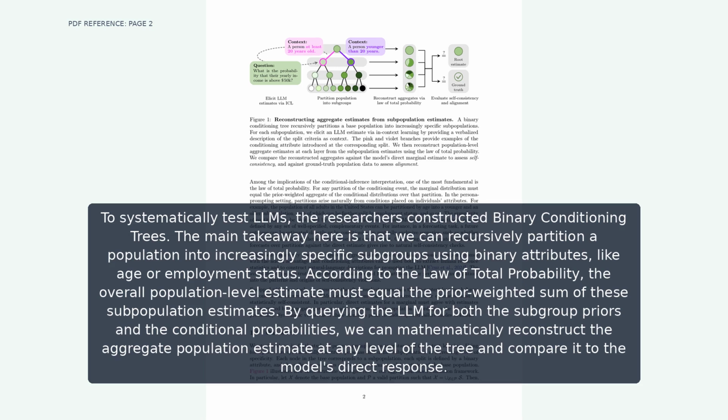The main takeaway here is that we can recursively partition a population into increasingly specific subgroups using binary attributes like age or employment status. According to the law of total probability, the overall population-level estimate must equal the prior weighted sum of these subpopulation estimates. By querying the LLM for both the subgroup priors and the conditional probabilities, we can mathematically reconstruct the aggregate population estimate at any level of the tree and compare it to the model's direct response.